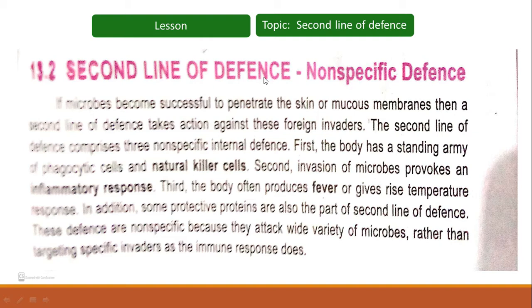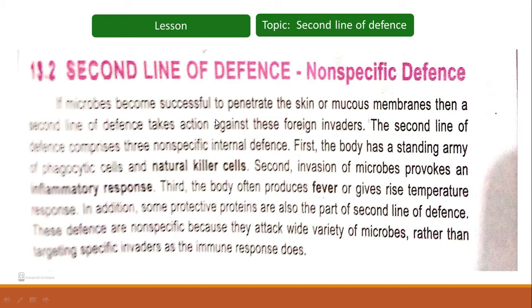The second line of defense is a non-specific and internal defense. If microbes become successful in penetrating the skin or mucous membrane, then the second line of defense takes action against these foreign invaders. Invaders means those substances or microbes which try to invade the body or cause infection within the body.